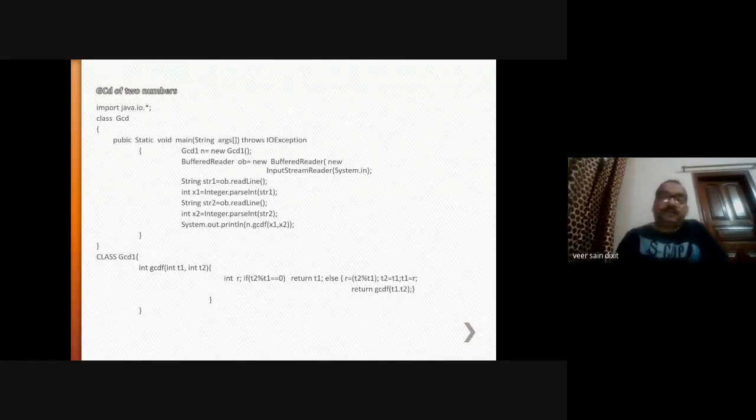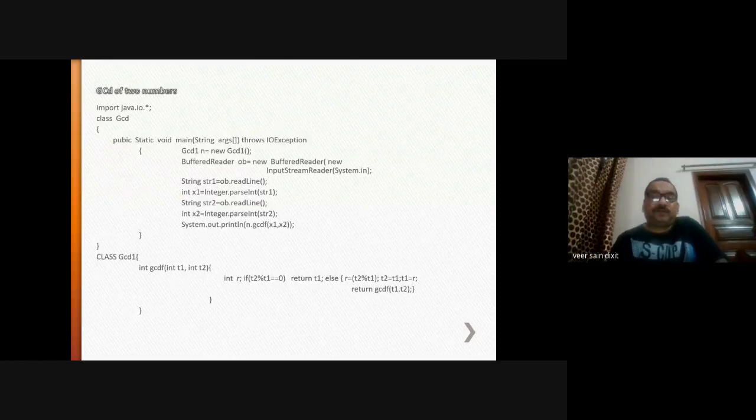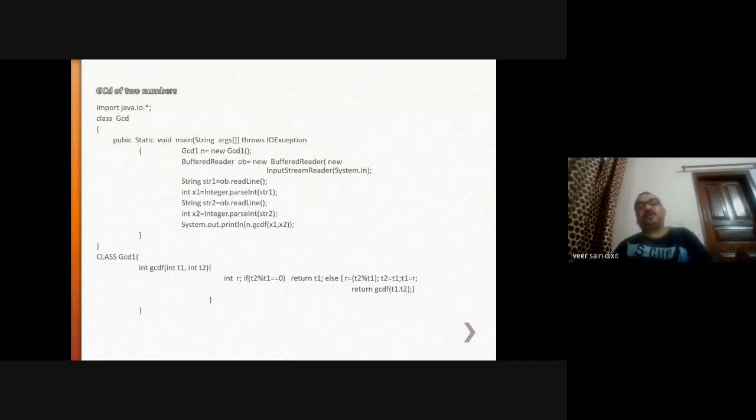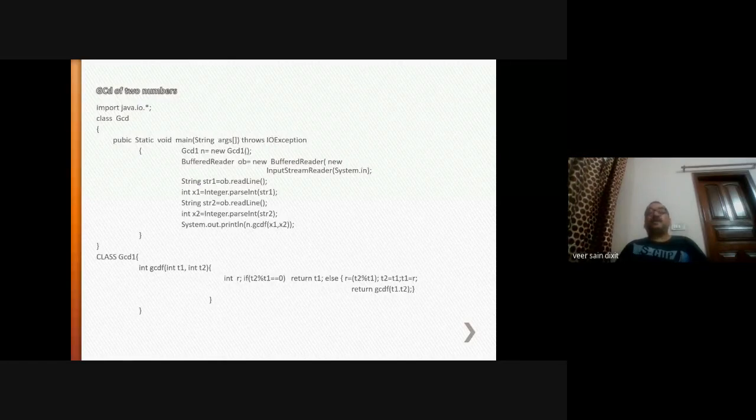So this is the logic for the GCD of two numbers, and here the main thing I have discussed is how to call a function. Here we are passing predefined types, because you know the syntax of the function. What is a function? A function is a block of statements which is used to execute a coherent set of statements, right?